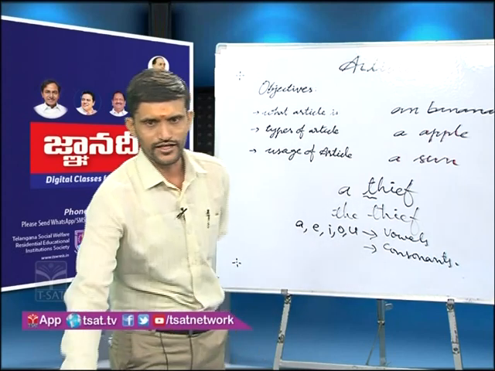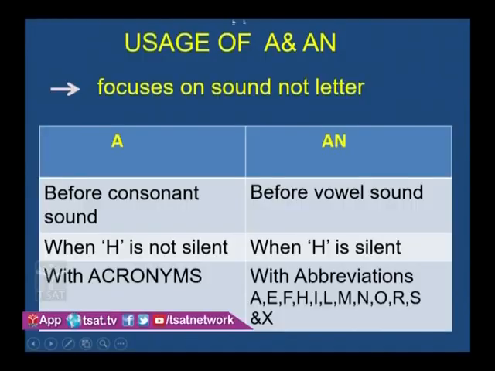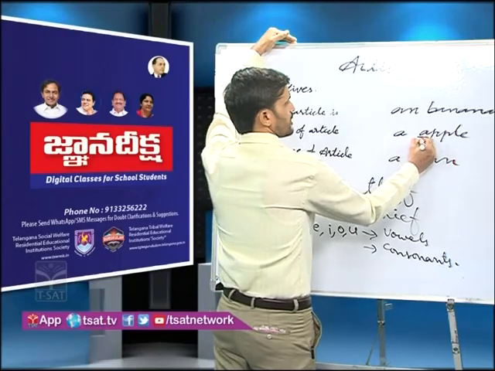Here before vowel sound we should use an. Look at the slide. Before vowel sound we should use an, and before consonant sound we should use a. Understand? So here you should observe this one. Here the letter A is there.